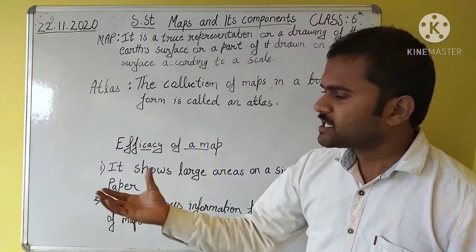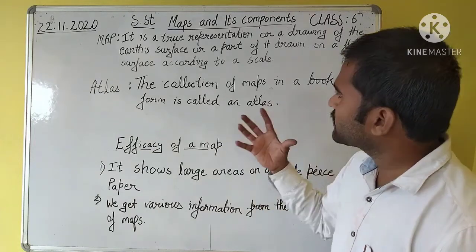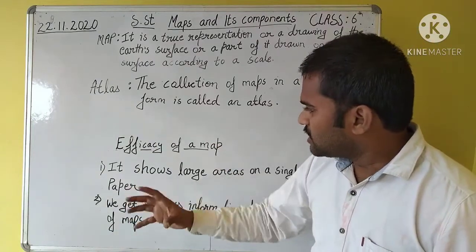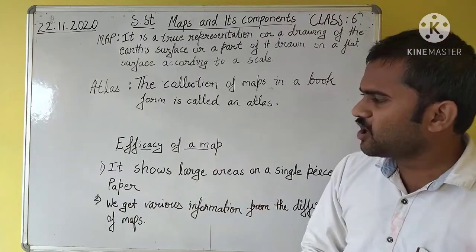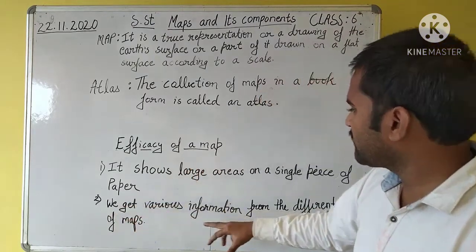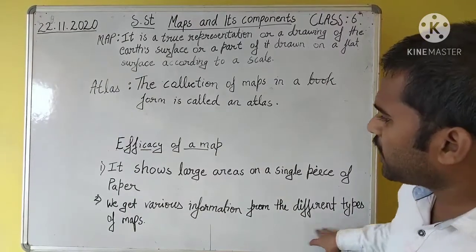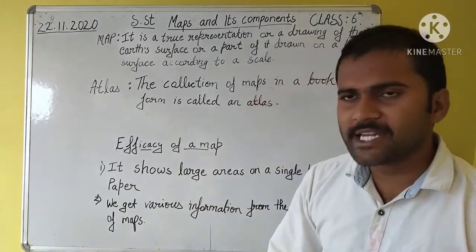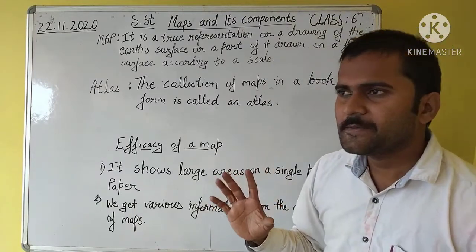Map is the sketch and the representation or drawing of a surface. A large area can be drawn on a single piece of paper. And what is the second one? We get various information from the different types of maps. We can get different types of information from the different types of maps.